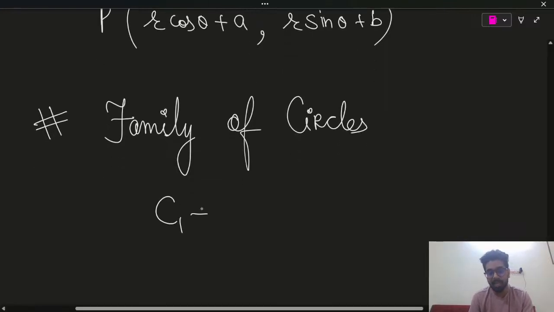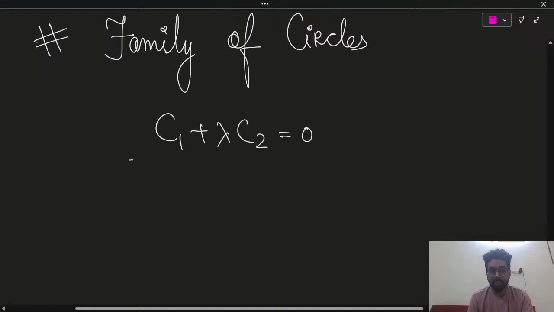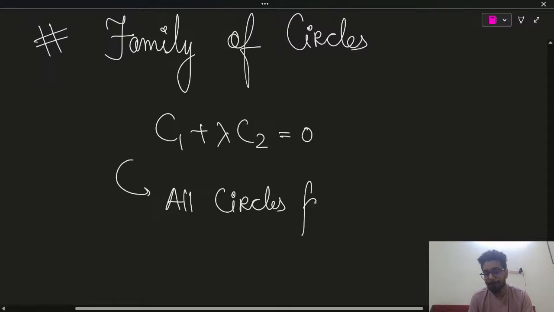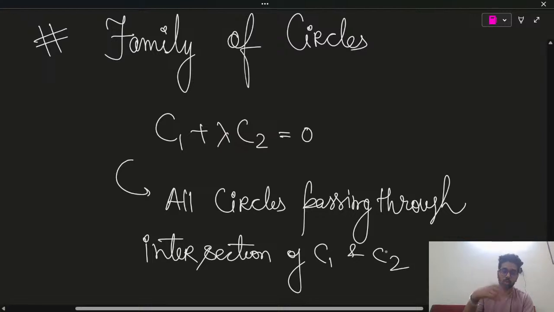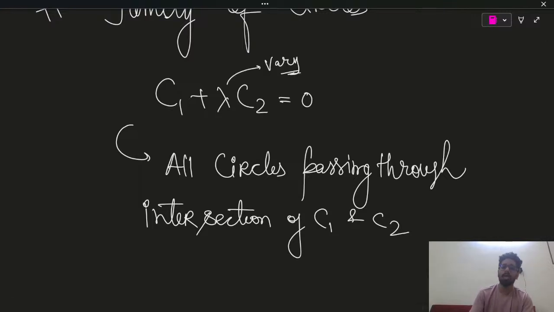It's C1 plus lambda C2 equals 0, where C1, C2 are two different circles, and it represents all circles passing through the intersection of C1 and C2. Lambda varies according to situation. It's not a variable, but for different values of lambda, you will have different circles.